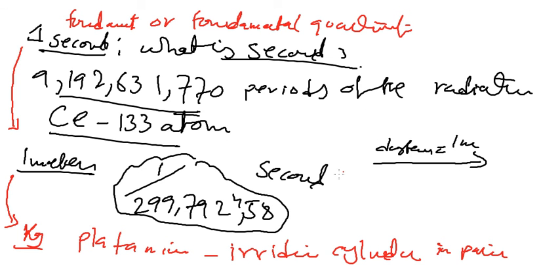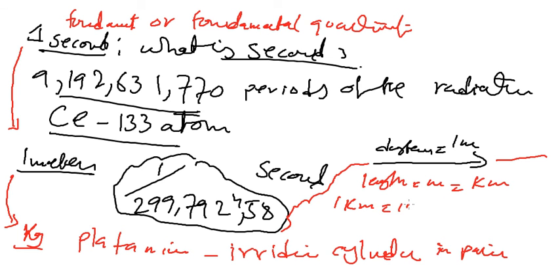We can also convert these fundamental units into other units. For example, for length we have meter. I can convert this meter into kilometer, and we know 1 kilometer, 1 km, is equal to 1000 meters. Then if I have 2 km, this will be 2000 meters.